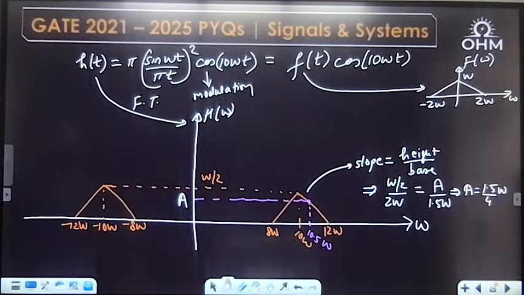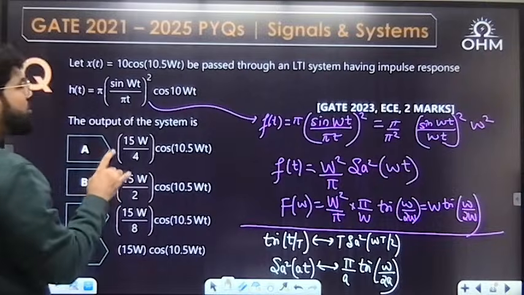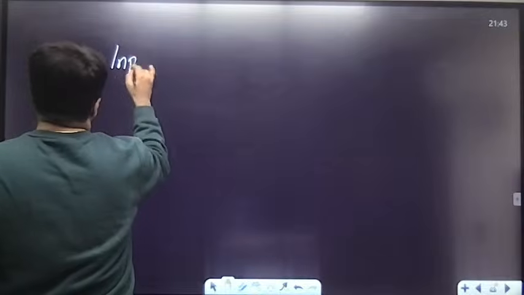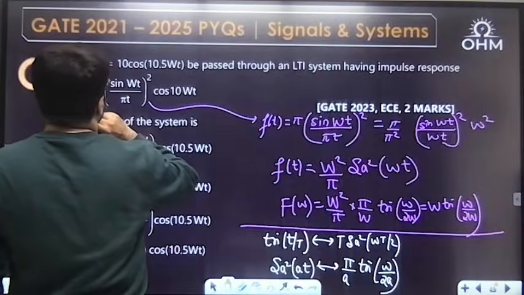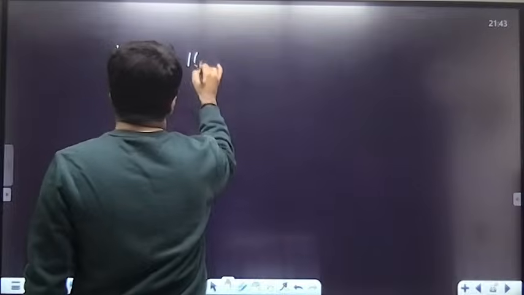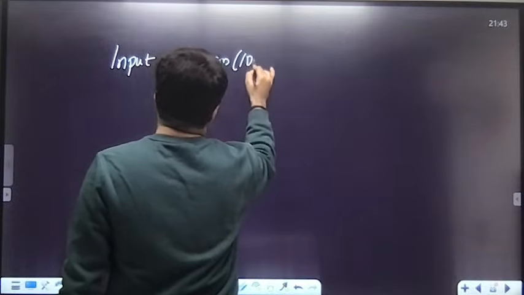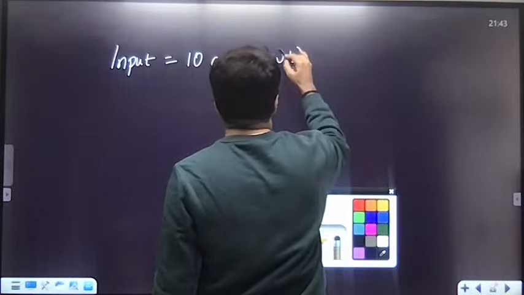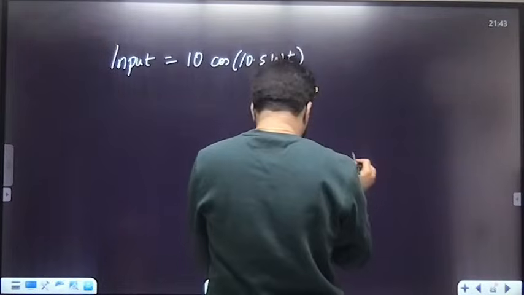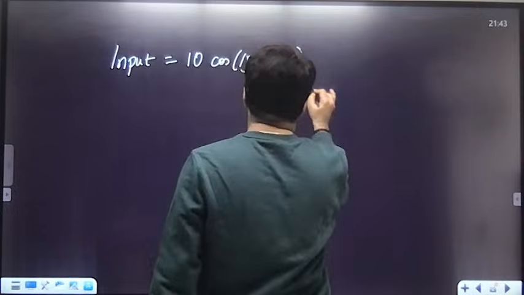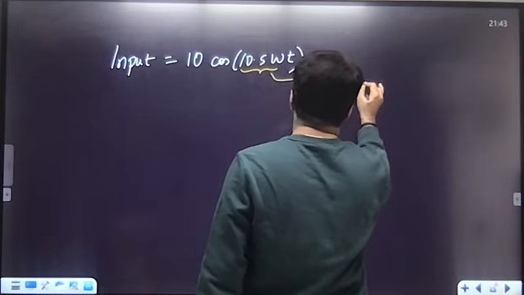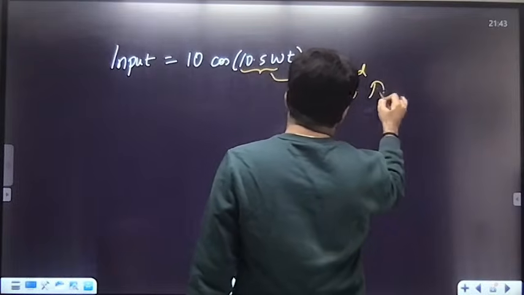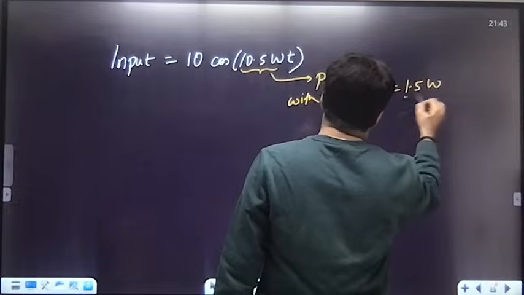Now, how much is the input given to me? 10 cos 10.5Wt. So the input is again a sinusoid of frequency 10.5W, and this frequency 10.5W is going to be passed with how much gain? That's what I calculated, with the gain equal to 1.5W by 4.